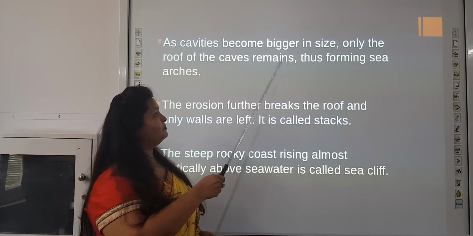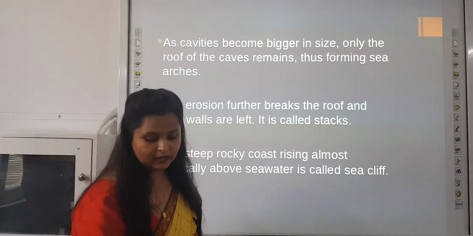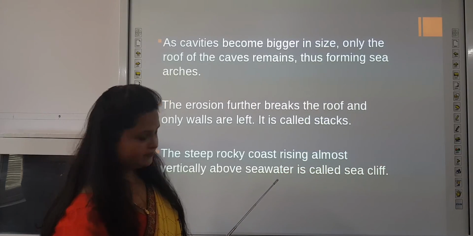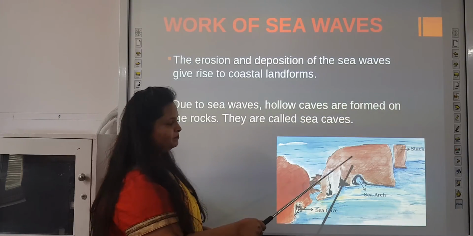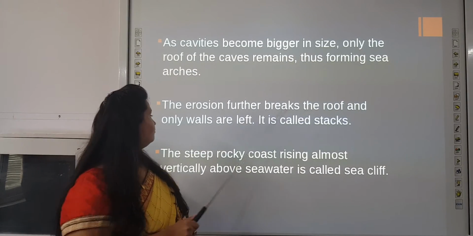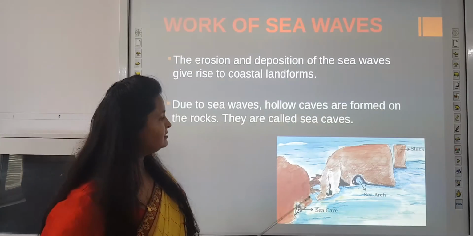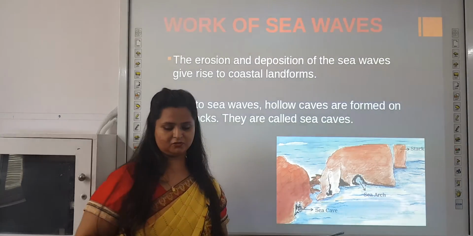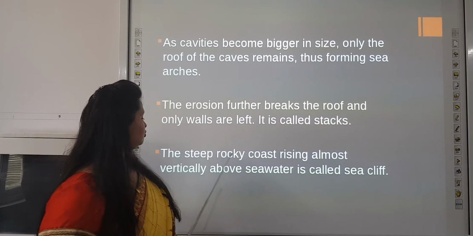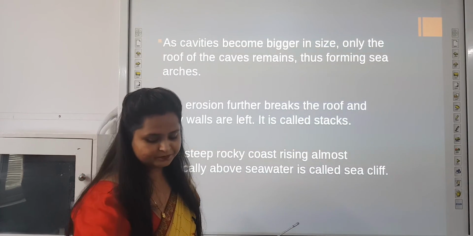As cavities become bigger in size, only a roof of the caves remains, thus forming sea arches. You can see sea arches in this image. This is a sea arch. The erosion further breaks the roof and only walls are left. It is called a stack. Again you can see stacks in this picture. The steep rocky coast rising almost vertically above the sea water is called a sea cliff.